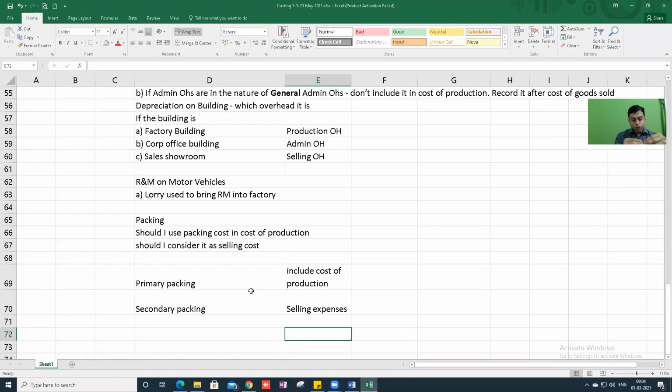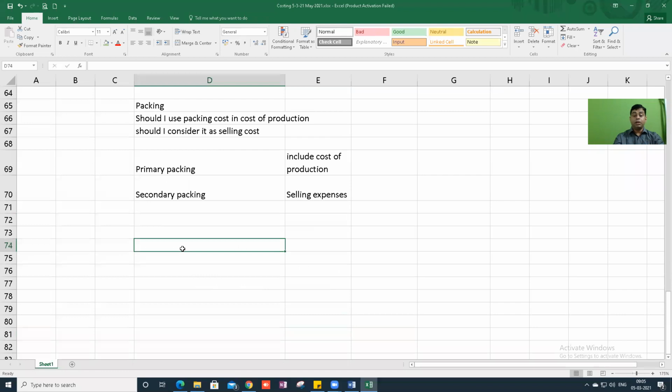The moment you come home, you open the carton and throw it in the dustbin. The tube you will use till the paste inside it gets exhausted. That is primary packing. Do you understand the difference between primary packing and secondary packing? If it is primary packing, it should be included in cost of production. If it is secondary packing, it is selling expenses. These are very important points. You understand? And then they used the word direct remuneration.